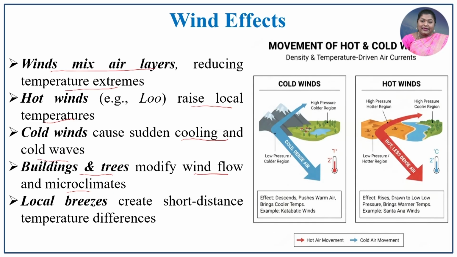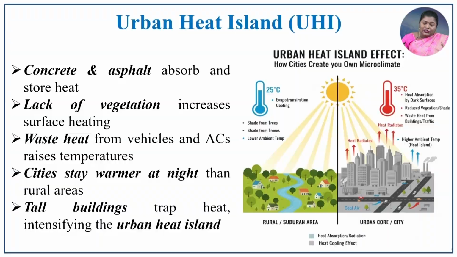And local breezes, that is land breeze and sea breeze, also play an important role in creating short distance temperature differences. Next one is urban heat island. In the urban region there are concrete buildings. Because of these highly erected buildings, what happens?